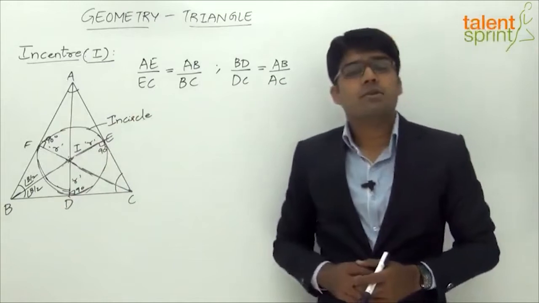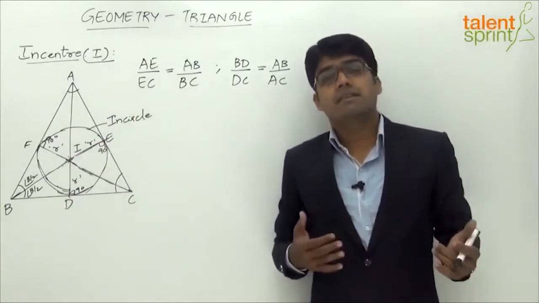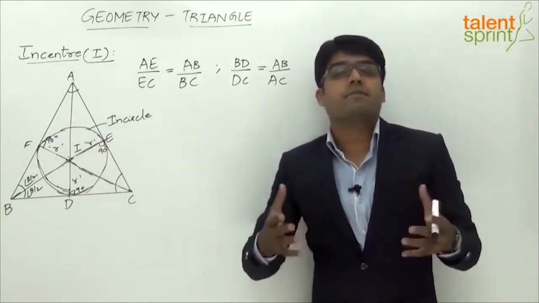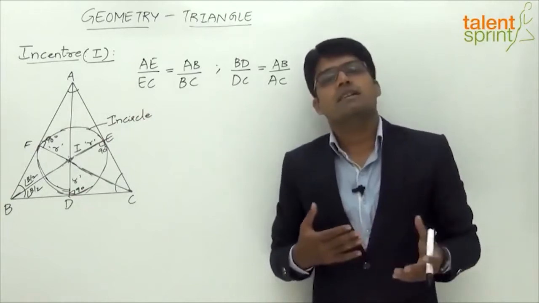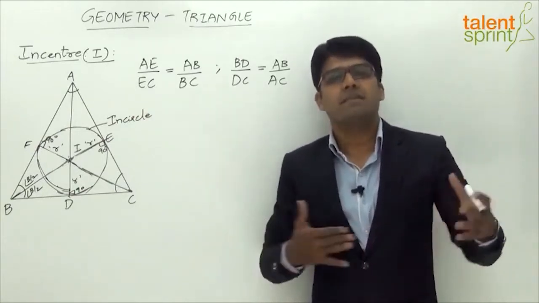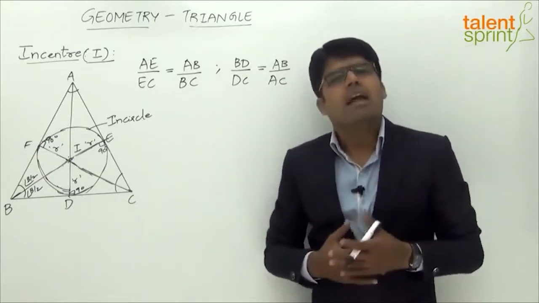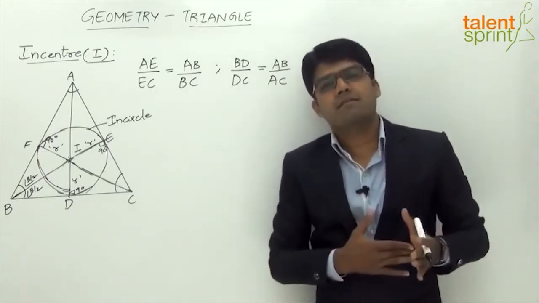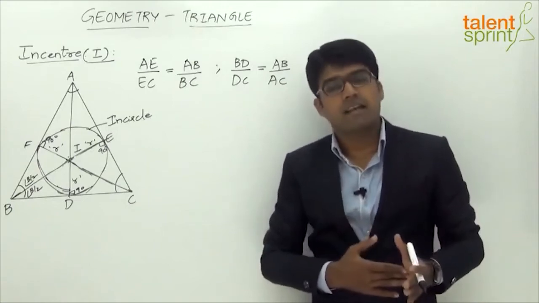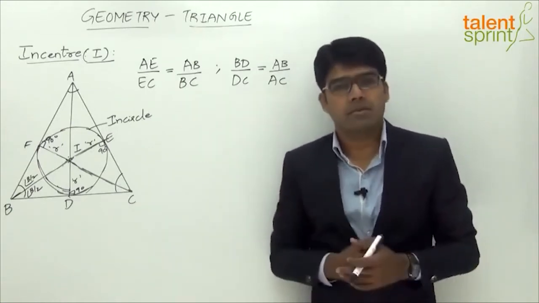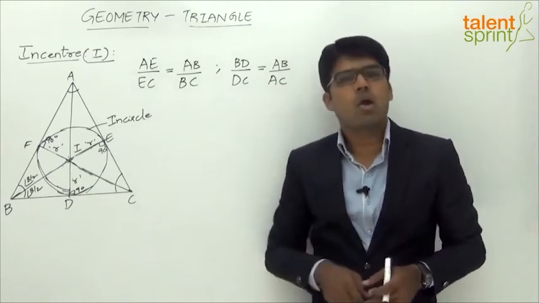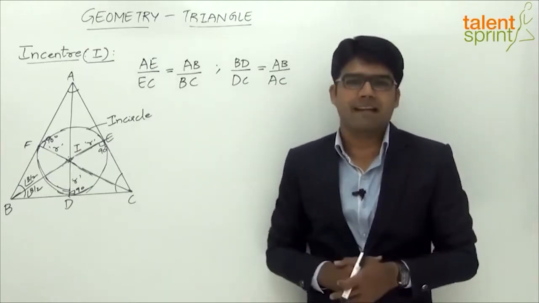Now, like in case of circumcentre and orthocentre, we have seen that the position changes based on the type of triangle, right? Orthocentre and circumcentre both lie outside if it is an obtuse angle triangle. Both of them lie inside if it is an acute angle triangle. And for a right angle triangle, orthocentre is the vertex which contains the right angle, and circumcentre is the midpoint of the hypotenuse. But incentre always lies inside the triangle, right?